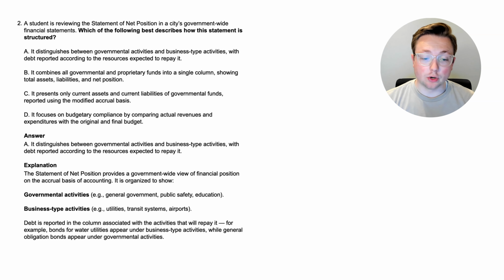It is organized to show the governmental activities, which would include things like the general government, public safety, education, those kinds of activities. And then it would include the business type activities, which would be things like the utilities, the transit systems, the airports, the kind of things that they're providing to the citizens. Debt is reported in the column associated with the activities that will repay it. For example, bonds for water utilities appear under business type activities, while general obligation bonds appear under governmental activities. So we're kind of learning a little bit of how the statement of net position is set up and what it contains. Now let's go to the next question to learn a little bit more.